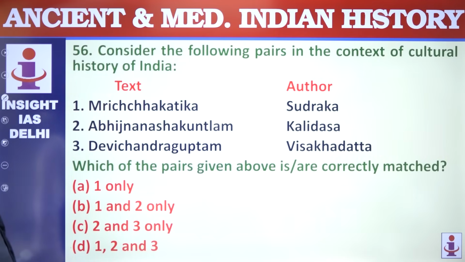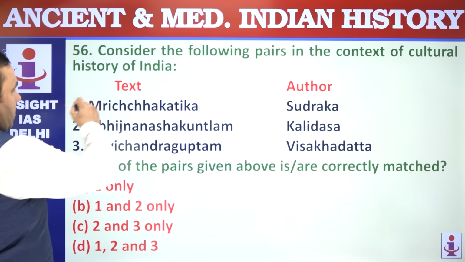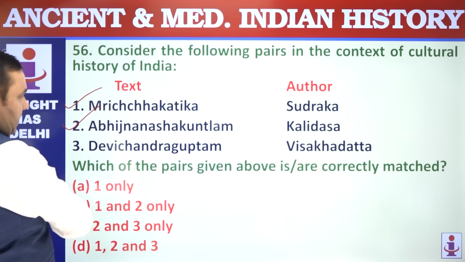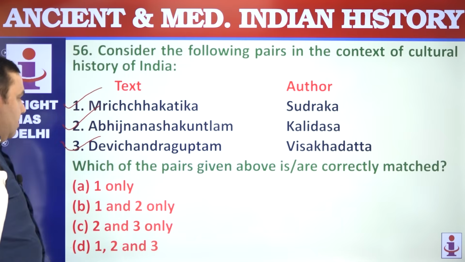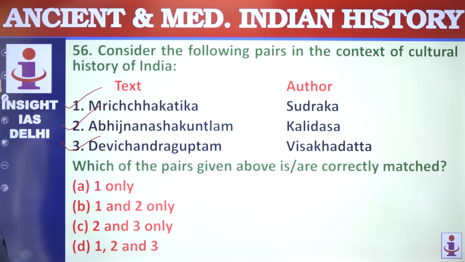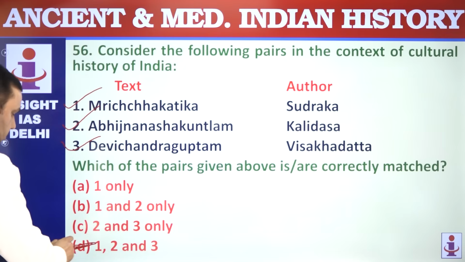56. Consider the following pairs in the context of cultural history of India. Mrichchhakatikam, Shudraka. Abhigyanam Shakuntalam, Kalidasa. Devi Chandraguptam, Vishakhadatta. All three are correctly matched. All three were Gupta period scholars.